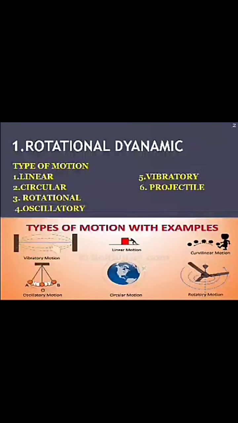Fourth type is oscillatory motion, in which an object moves to and fro about a mean position. Example, the pendulum of a clock or the motion of a simple pendulum. In a simple pendulum, the bob moves about the mean position. Fifth type is vibratory motion, in which a physical change is brought about due to the movement of a body. Example,